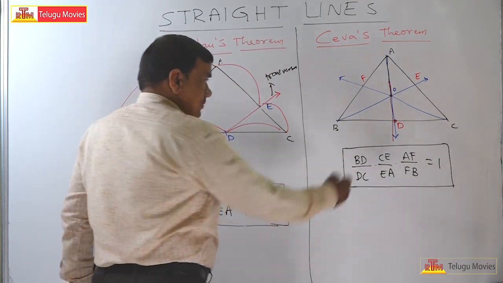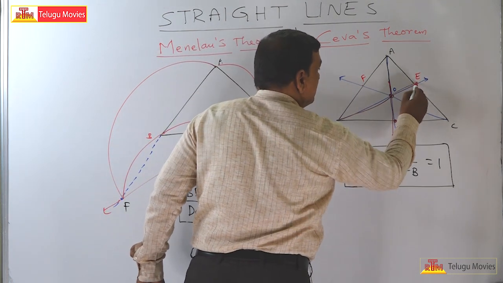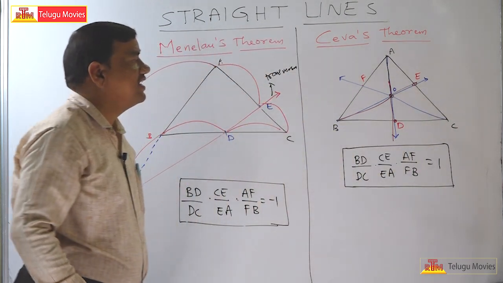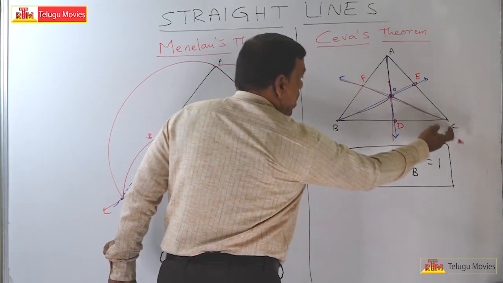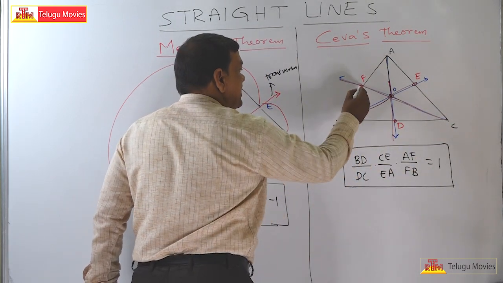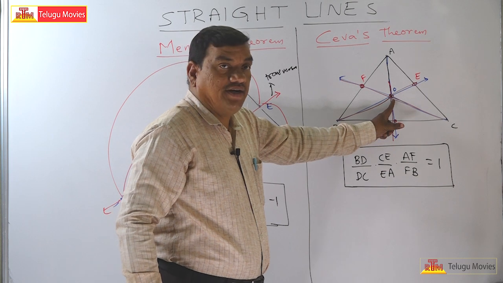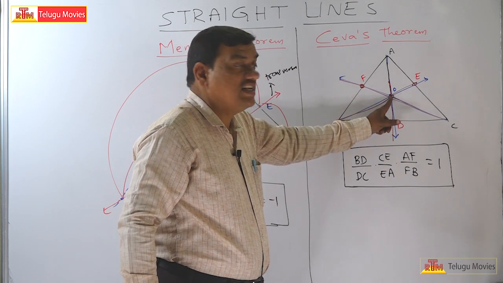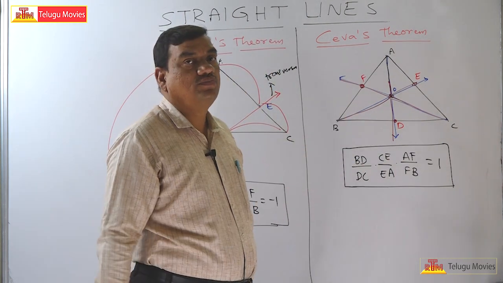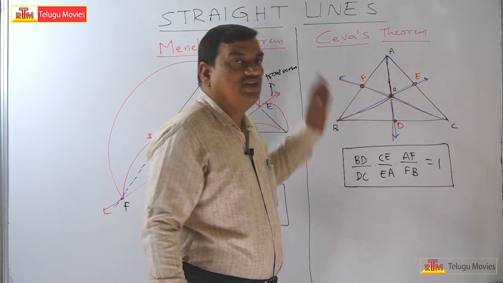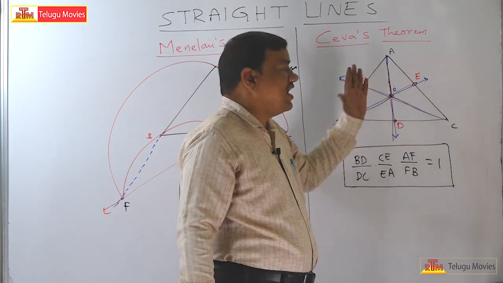The line joining O and B, if you extend it, intersects AC at E. The line joining O and C intersects the opposite side of C, that is AB, at F. Understand this? That means take any point, join it to all the vertices OA, OB, OC, then extend them. Definitely they will intersect the opposite sides of the vertices. Let those points be D, E, F.